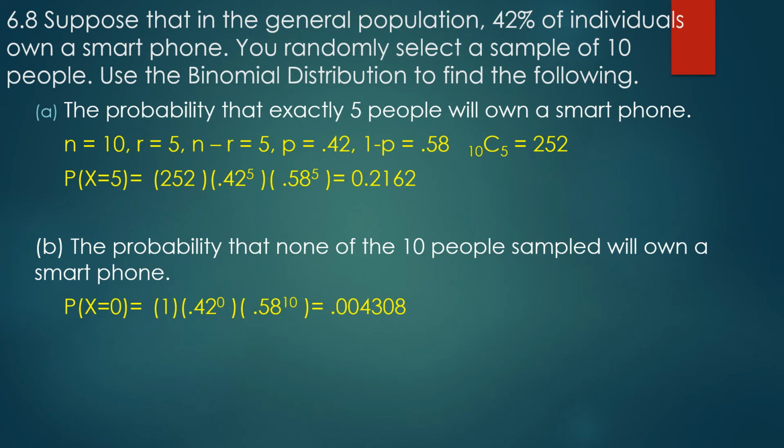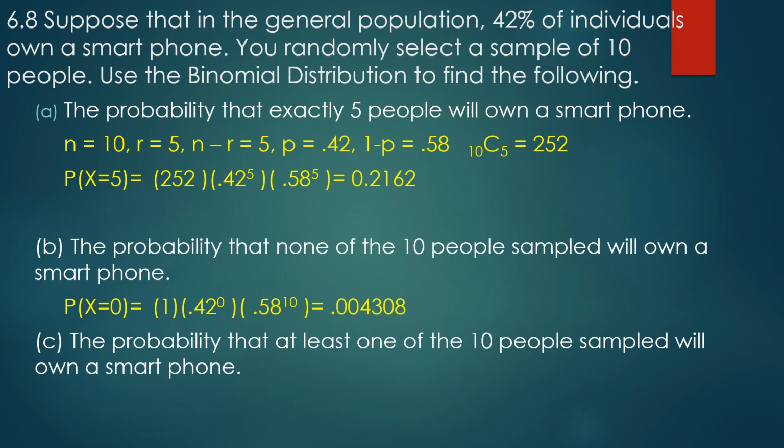That's boring because multiplying by 1 is nothing. And then you get 0.58 to the 10th. Wait a minute. Pay attention. Look at this. You totally could have done this without using the binomial formula. 0 of the 10 people will own a smartphone, which means you have just 10 people that don't own one, all in a row, and their order doesn't matter because they're all the same. So if you think about this, this is just 0.58 to the 10th. That's something you've been doing since, like, chapter 5. It's fairly small. Woohoo!